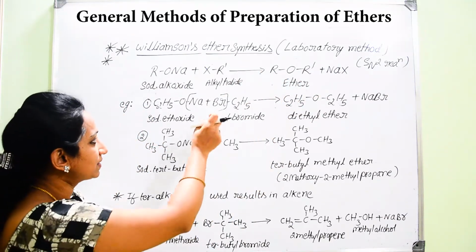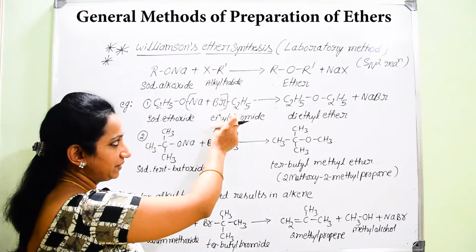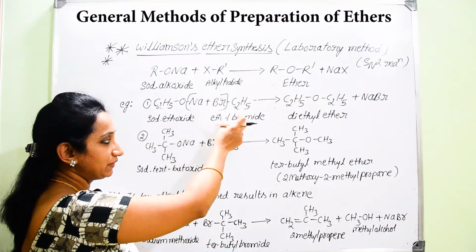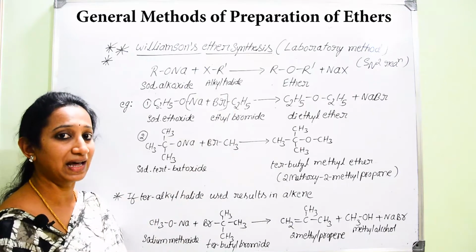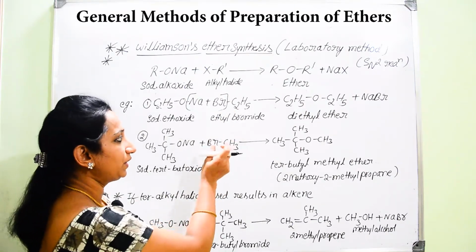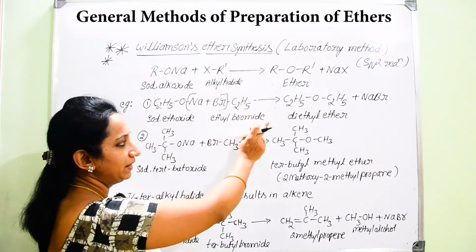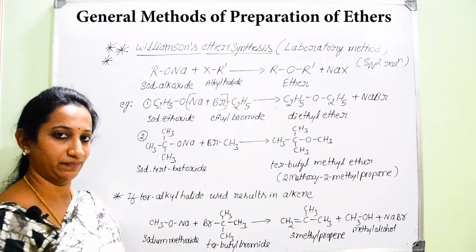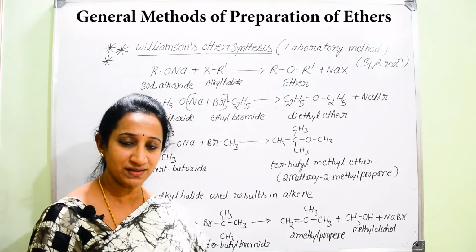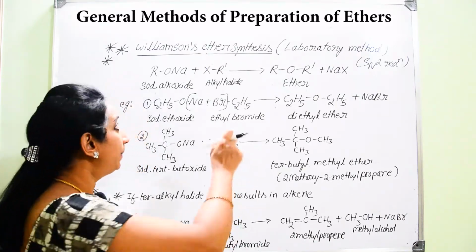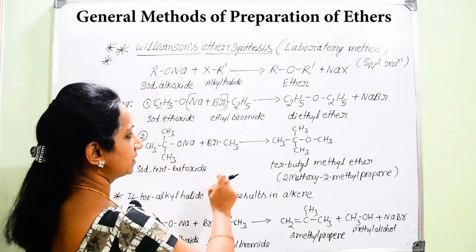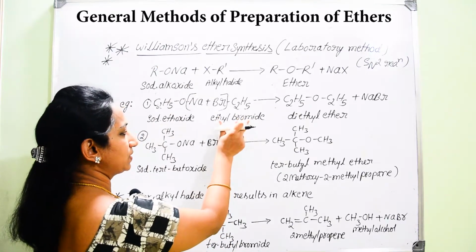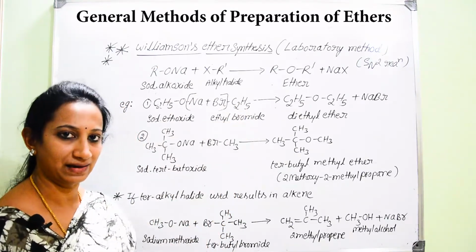But if you exclusively use a tertiary alkyl halide, then the resultant product is not ether actually, but it will be alkene. That is why for the synthesis of ethers by Williamson's process, we should use primary alkyl halides.